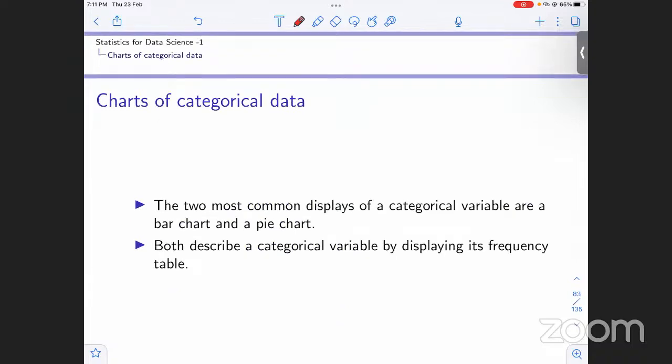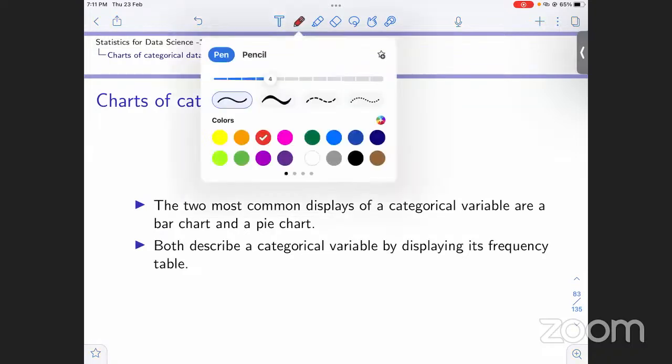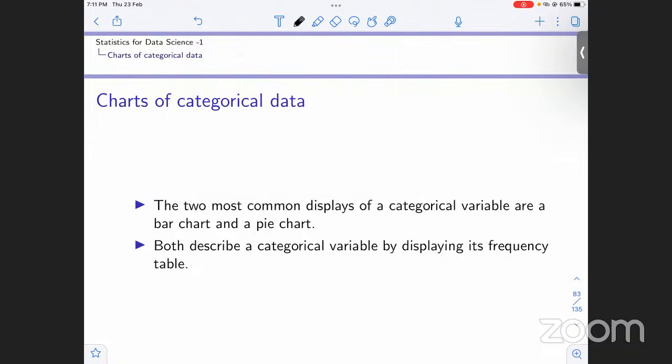Now moving on to charts. So what are charts, basically? When we have data, we can represent it graphically, right?